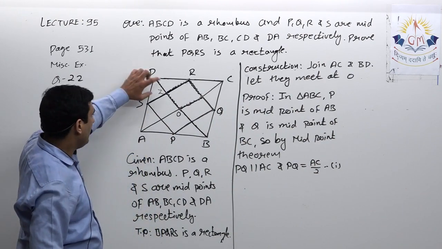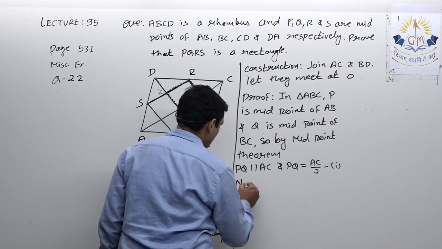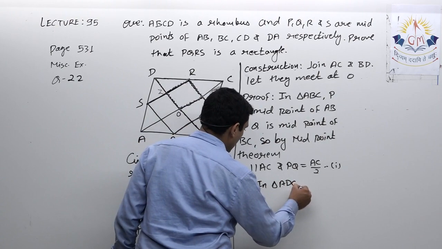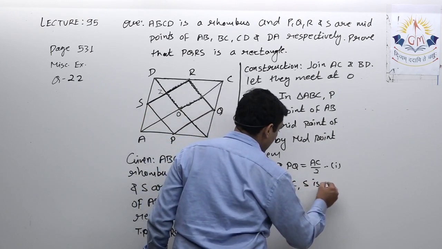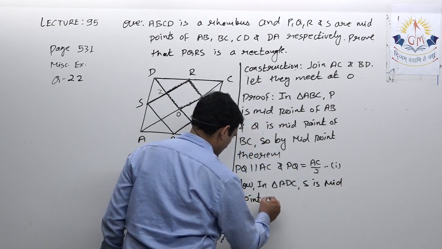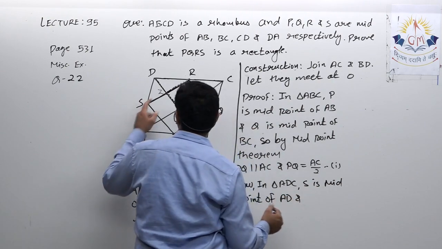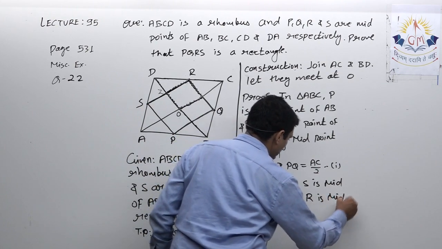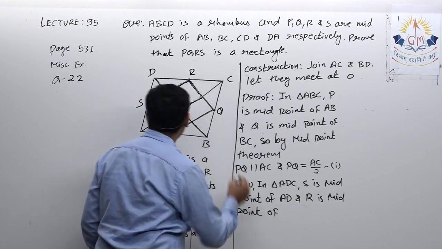Now same thing I'll apply in triangle ADC. Now in triangle ADC, S is midpoint of AD, and R is midpoint of DC. Okay, this is given.